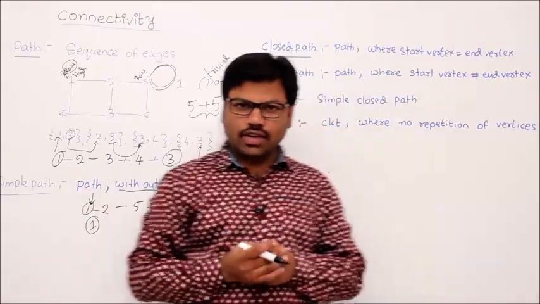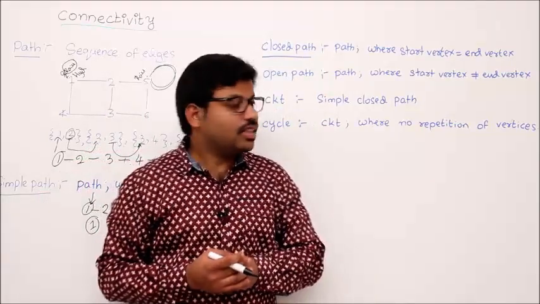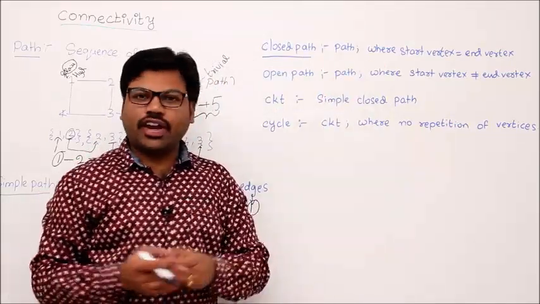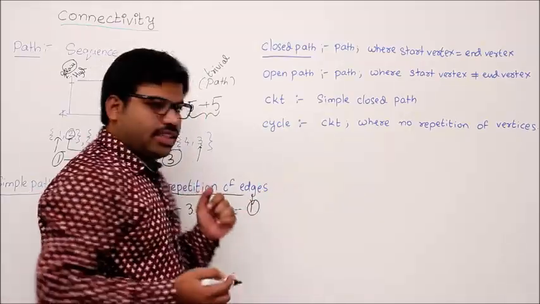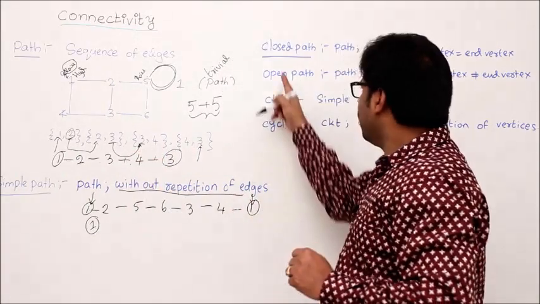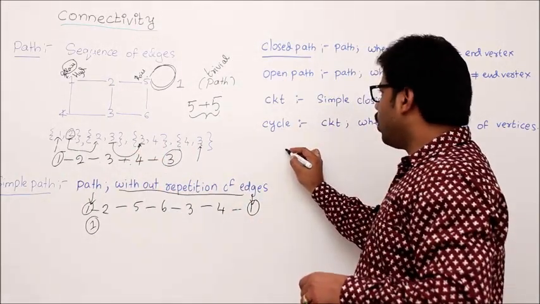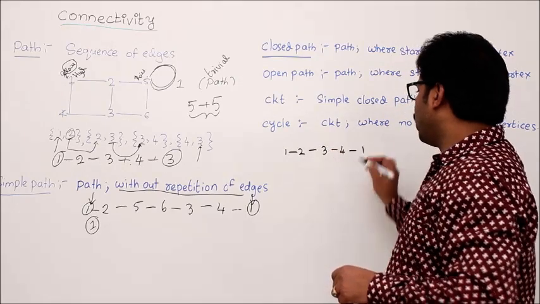Now let's see the closed path. A closed path is a path where the start vertex is equal to the end vertex. Simple. For example, let's take this graph with vertices 1, 2, 3, 4, 5, 6. In this one, a closed path is nothing but 1 to 2, 2 to 3, 3 to 4, 4 to 1.